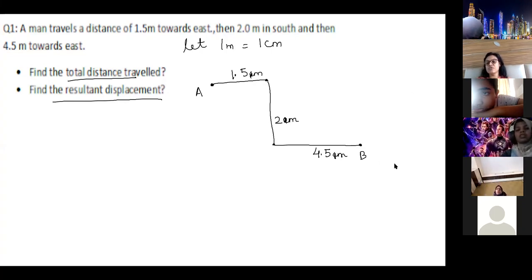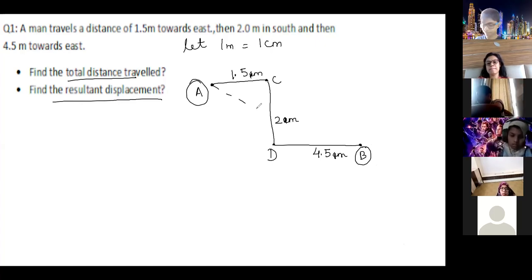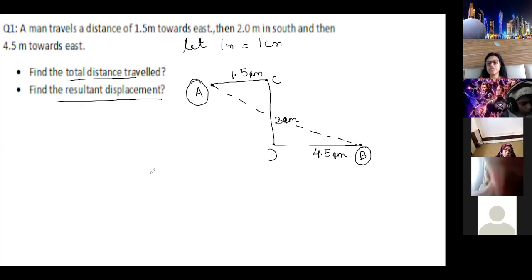Yusuf, please draw. You have to draw. This is the middle point. C and D are the middle points. The actual initial and final points are these. Your displacement will be, with a straight line, join this and measure this. Take exact values, otherwise you will not get the value of displacement.